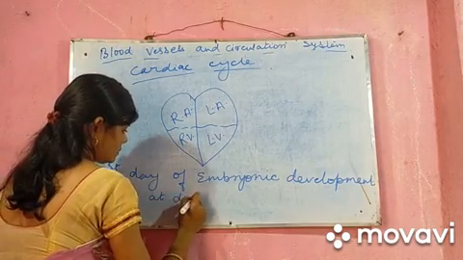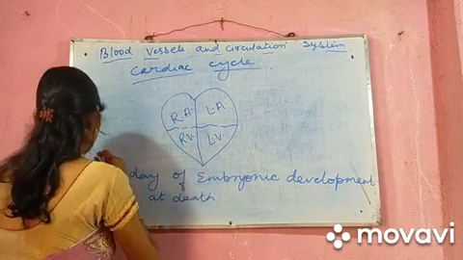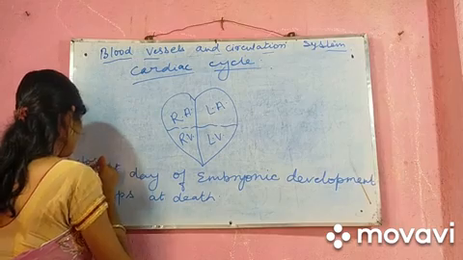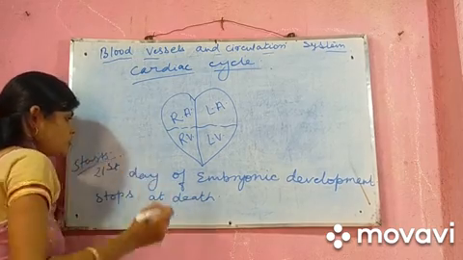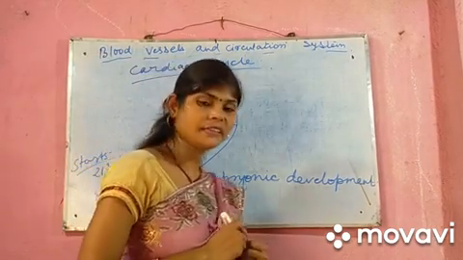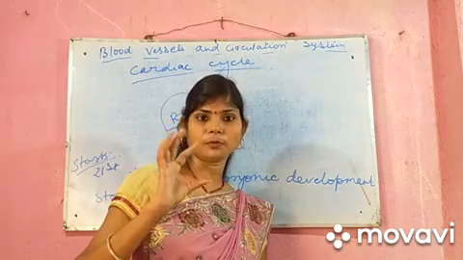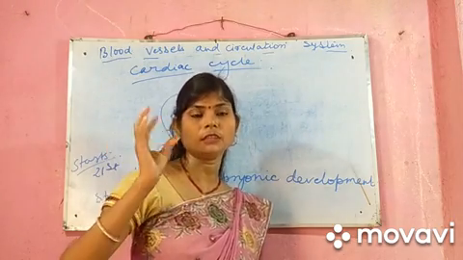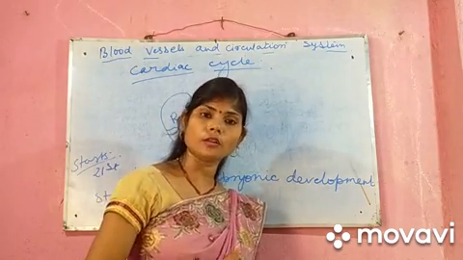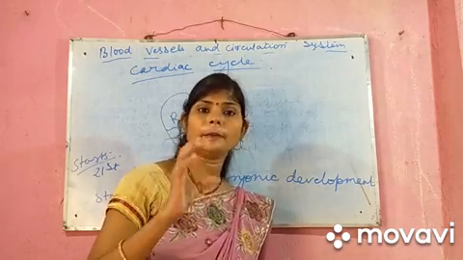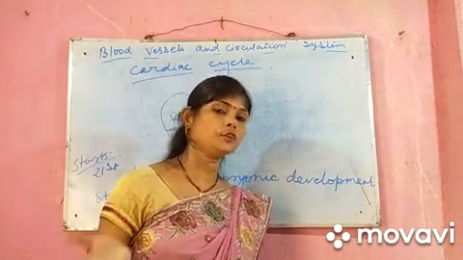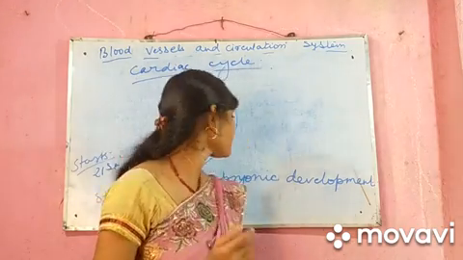It starts from the 21st day of our embryonic development. That means after the fertilization of the egg and sperm in the mother's womb, the heartbeat of a baby, of a fetus, develops on the 21st day.